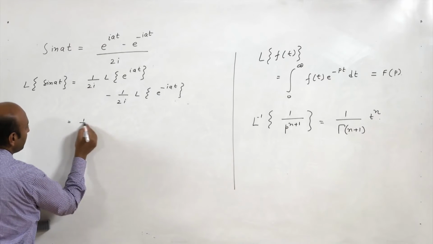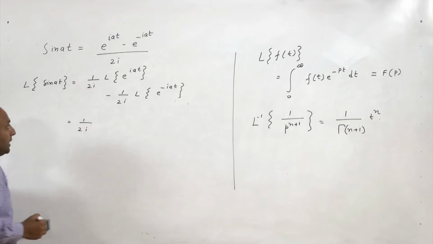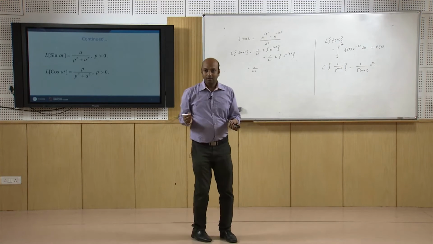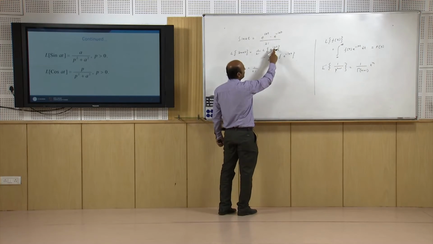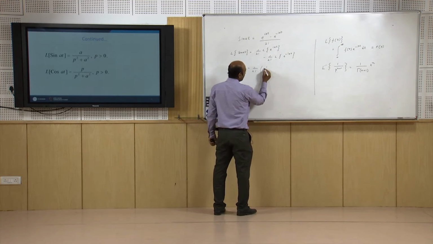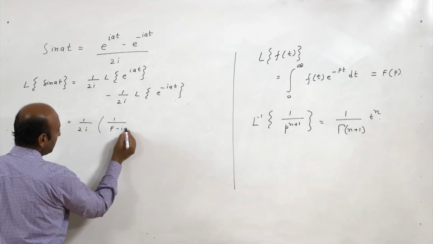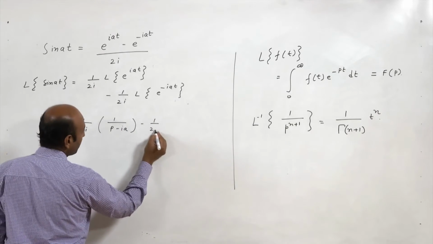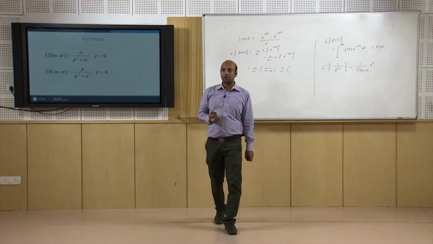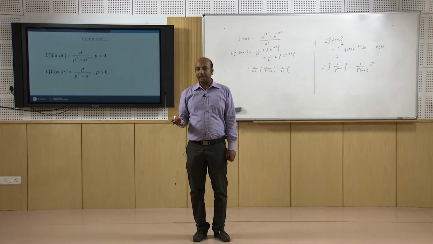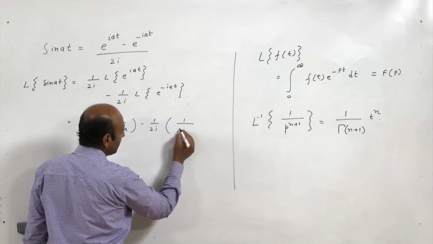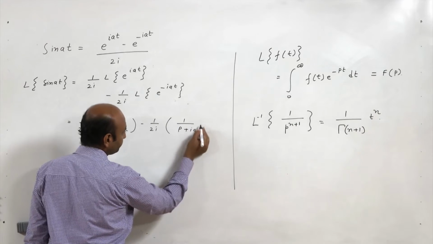So it is nothing but 1 upon 2 iota, as we already know that Laplace of e raised to the power at is 1 upon p minus a. Here instead of a we have iota a, so we will replace a by iota a: 1 upon p minus iota a, minus 1 upon 2 iota. Again here instead of a we have minus iota a, so we will replace a by minus iota a. So we will get 1 upon p plus iota a.